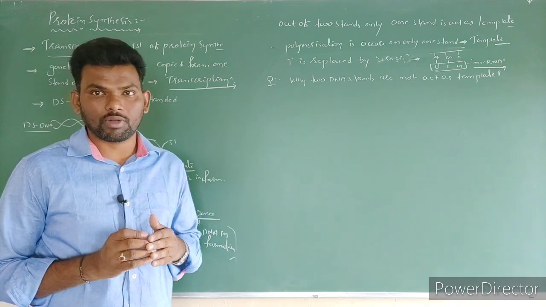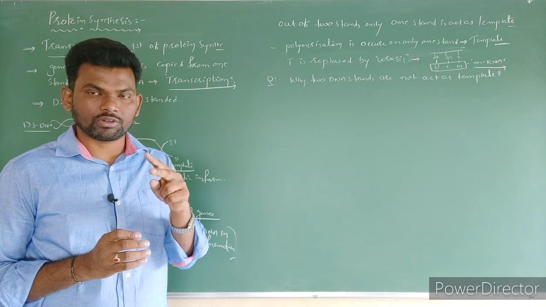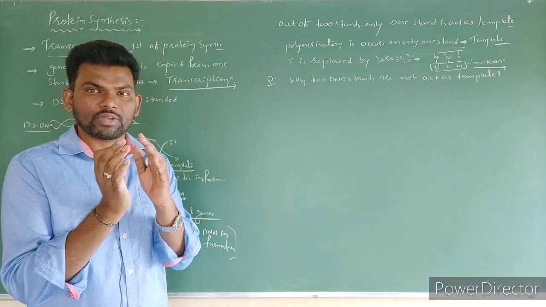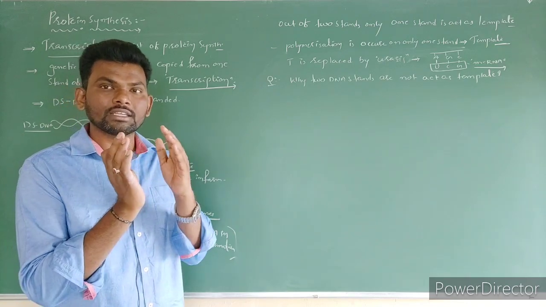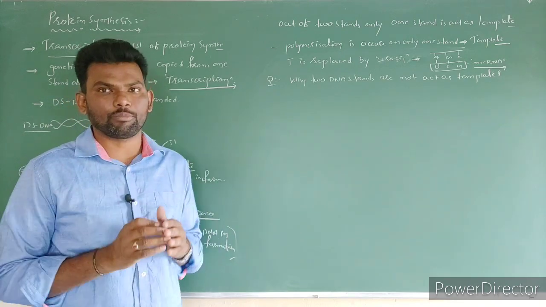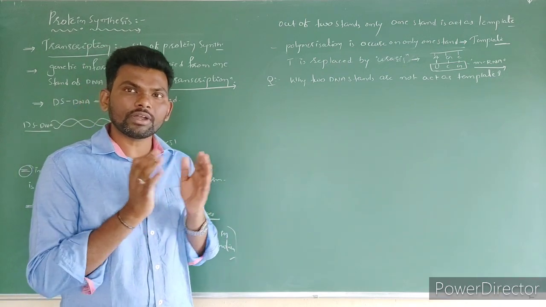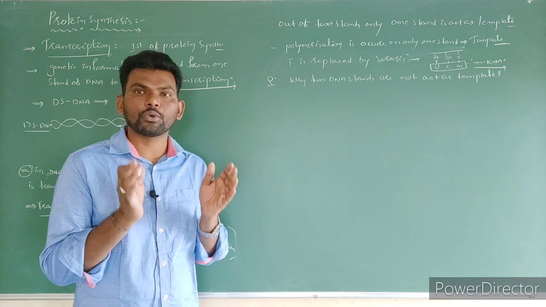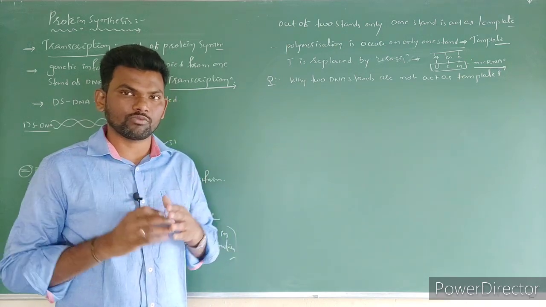Two mRNAs are formed. These two mRNAs are not identical. Don't confuse: DNA contains complementary strands, but complementary doesn't mean identical mRNA copies. Two different mRNAs are formed, and these are going to code for two different amino acids, so different proteins are going to form.